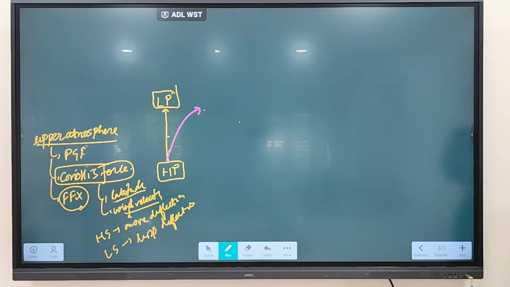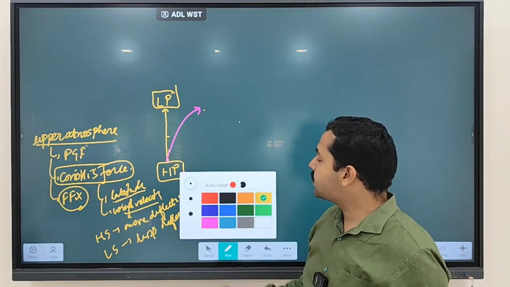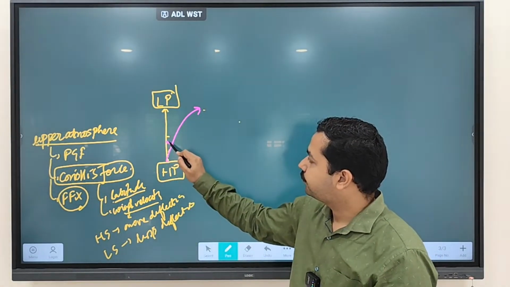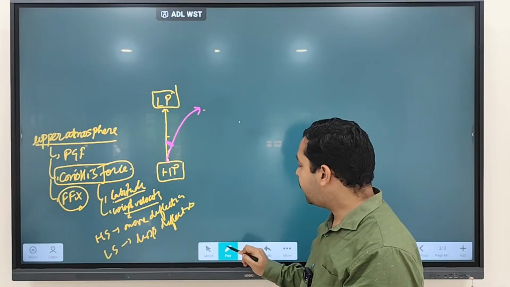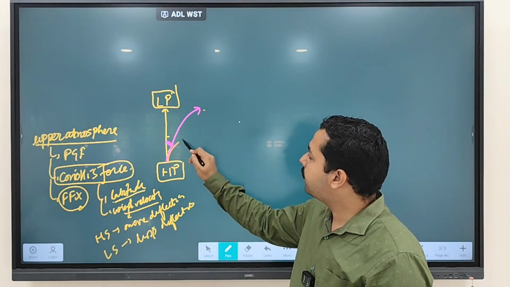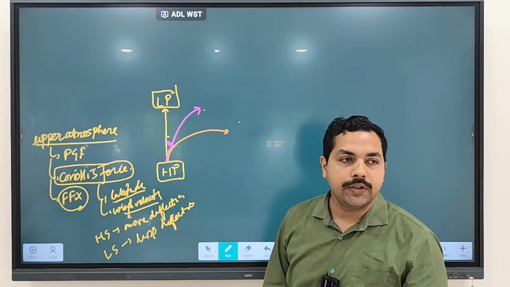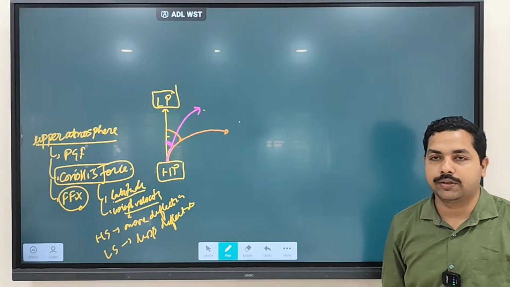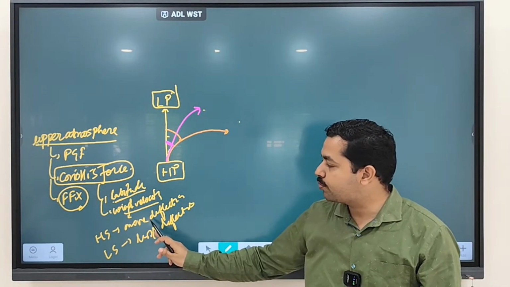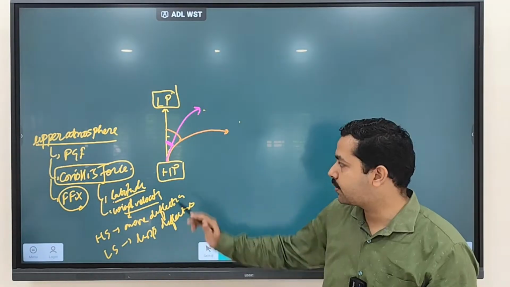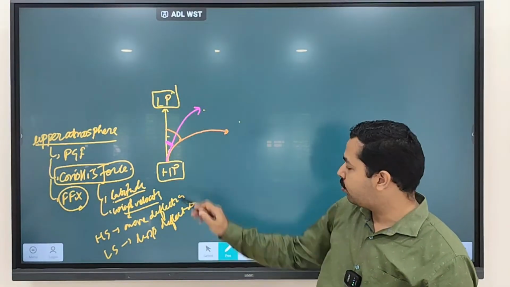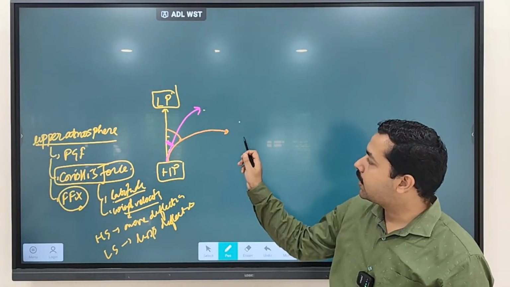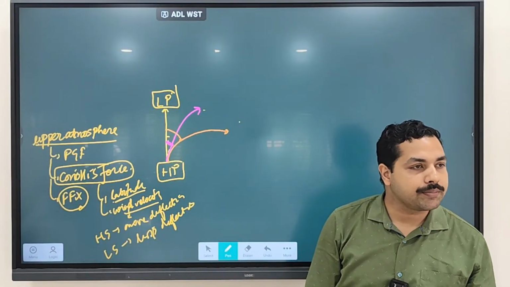Clear? Now assume the wind is moving with a low velocity; you are seeing slight deflection. But if the wind moves with a higher velocity, then what will happen? You are going to see more deflection. Clear? As we discussed, high speed means more deflection, low speed means less deflection. So when wind is moving with low speed, less deflection is happening. But when wind is moving with higher speed, more deflection is happening.